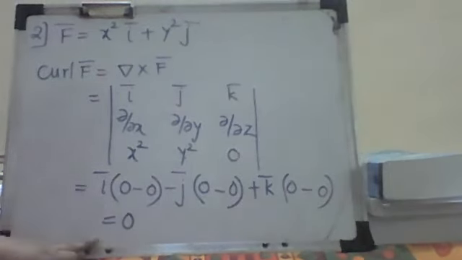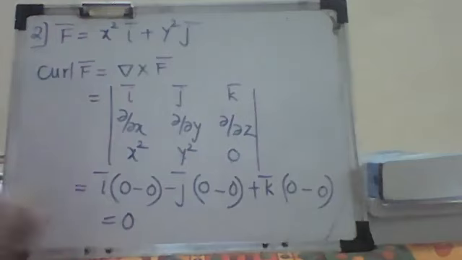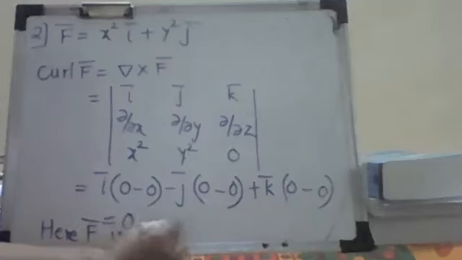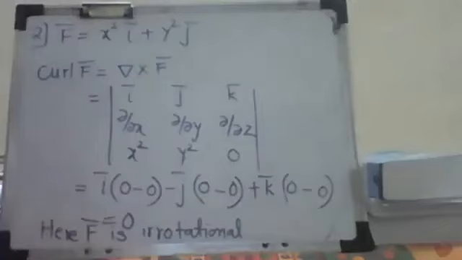So that means this vector field f bar is irrotational.